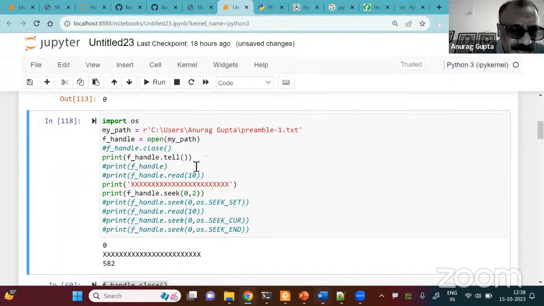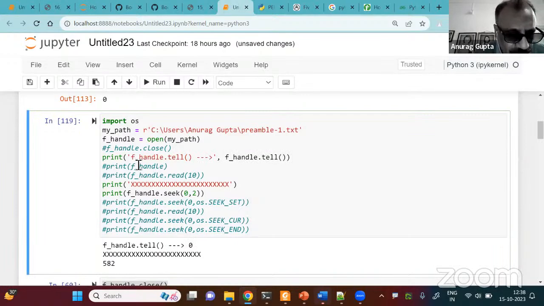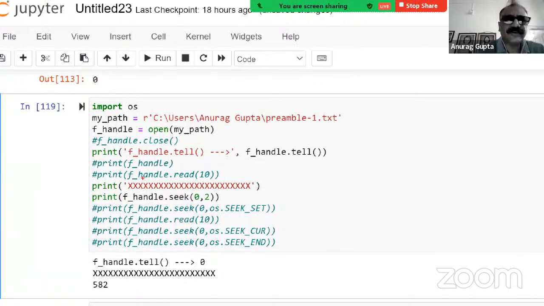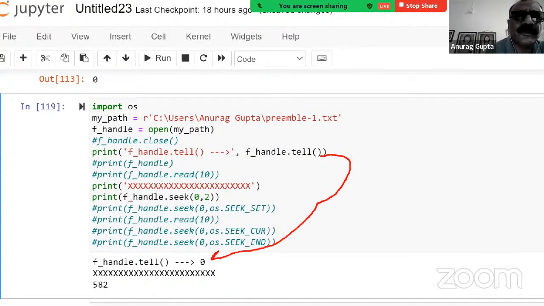So this is giving you a position of 0 because you have simply opened the file.